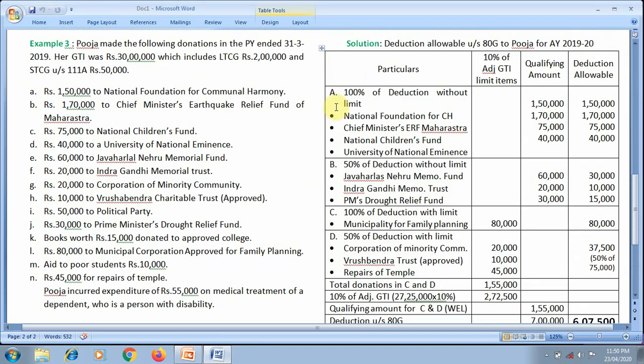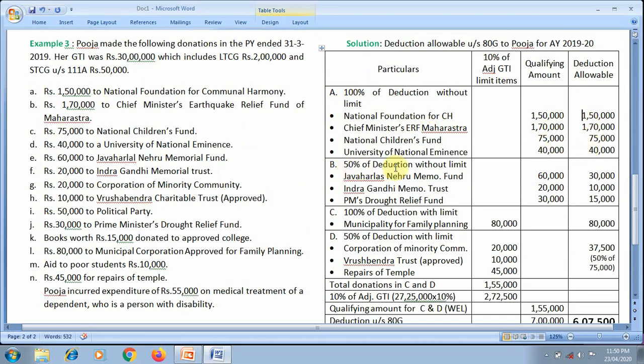Category A items: National Foundation for Communal Harmony, 1,50,000, so fully deductible, 100% qualify, 100% deduction. 1,70,000, 1,70,000, 75,000, 75,000, 40,000, 40,000.